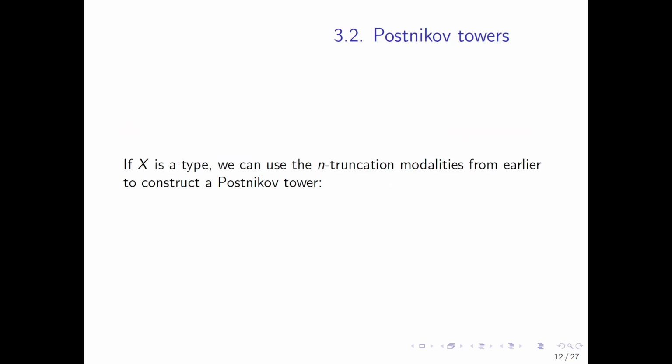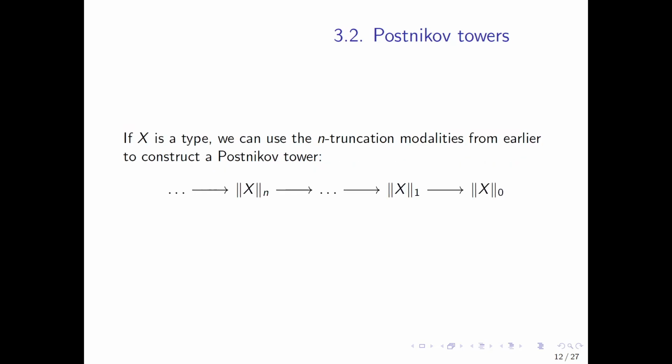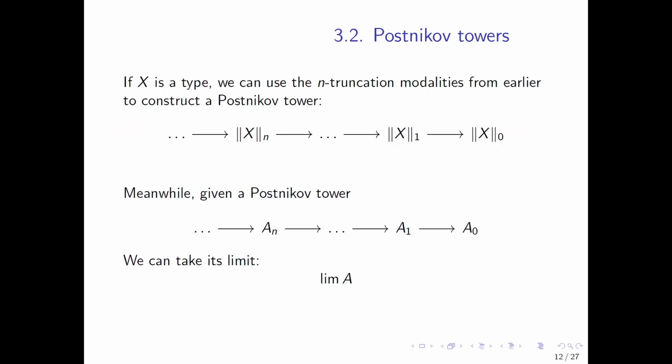If X is a type, we can use the n-truncation modalities that we saw earlier to construct a Postnikov tower. This Postnikov tower has for its types the n-truncations of X. Sometimes I'm going to call this the Postnikov tower of X, sometimes X's Postnikov tower. Meanwhile, if we have a Postnikov tower like this, we can take its limit. We can construct a type, the limit of the tower. So these two constructions, the construction of the Postnikov tower of a type and the construction of the limit of a Postnikov tower, we're going to need for the next two axioms.